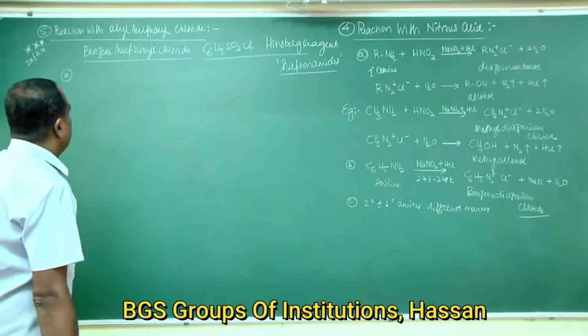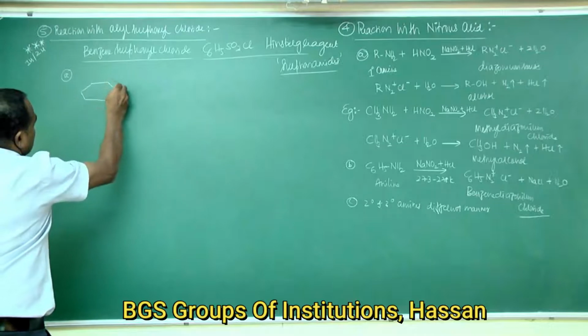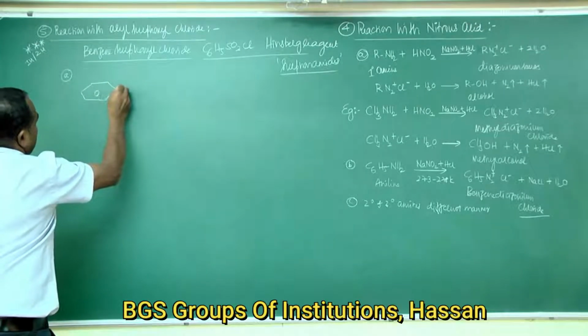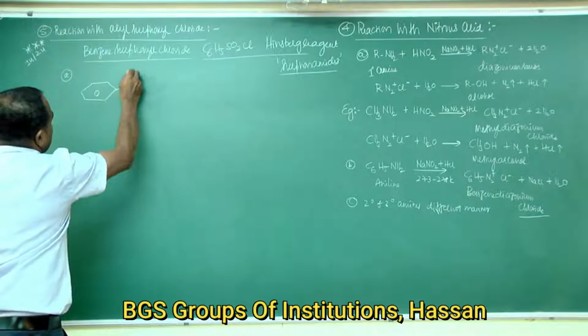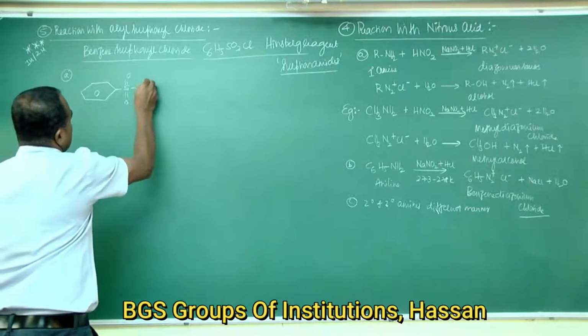First you take benzene sulfonyl chloride. The structure of benzene sulfonyl chloride is a benzene ring connected to S, double bonded to oxygen, connected by a single bond to Cl.